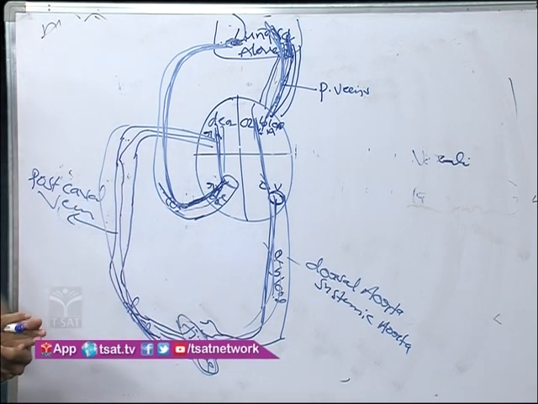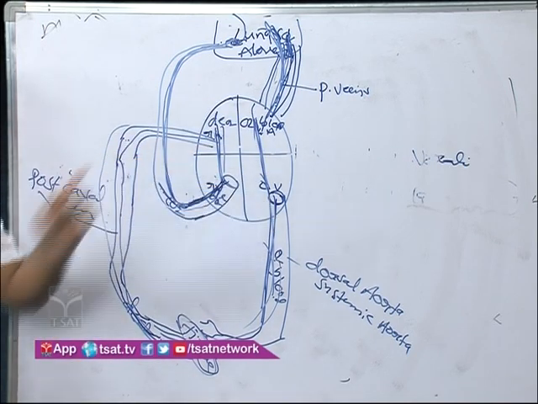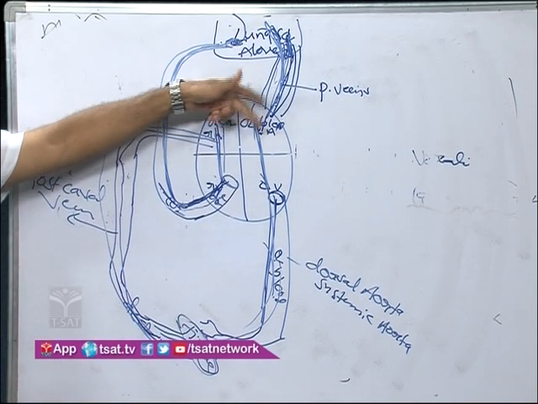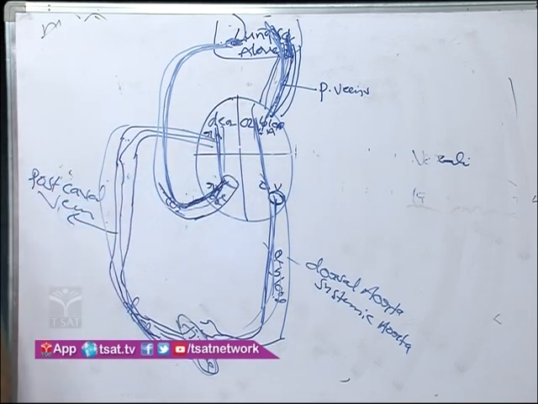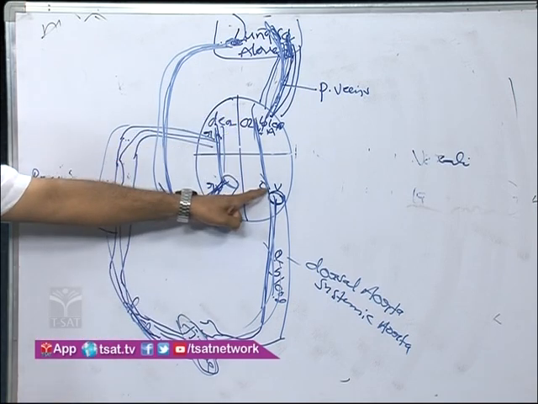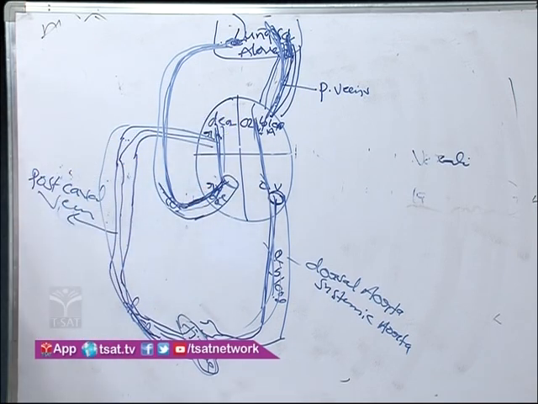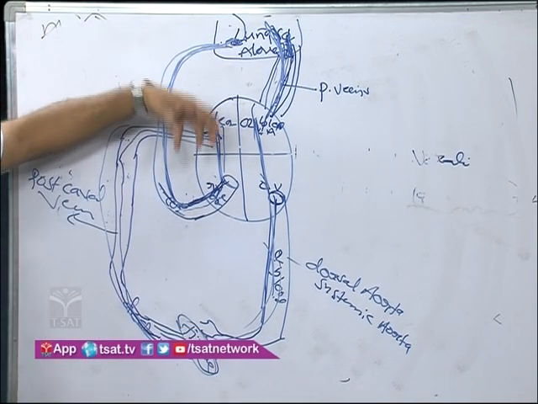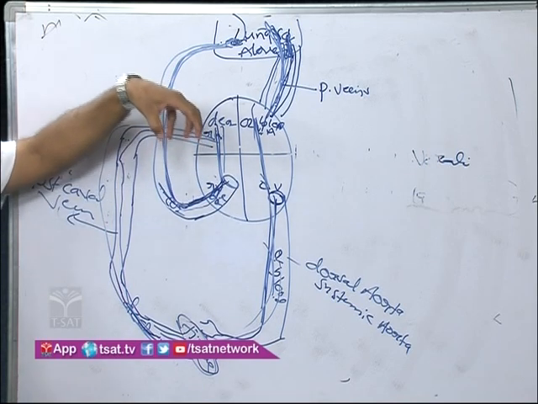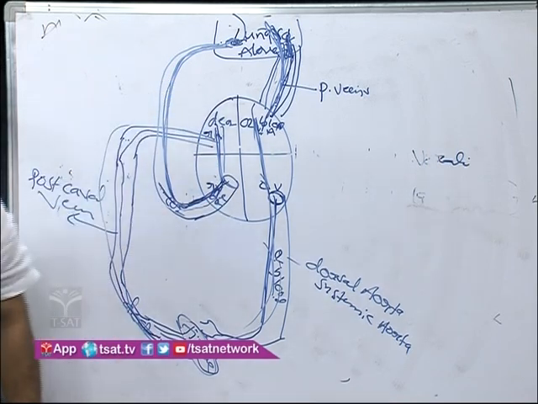In human beings, double circulation. Right side, what is formed? So on the right side, deoxygenated blood is circulated. Left side, what is that? So on the left side, oxygenated blood. On the right side, deoxygenated blood is transported. You understand? So this is also included in this diagram. Two are there.